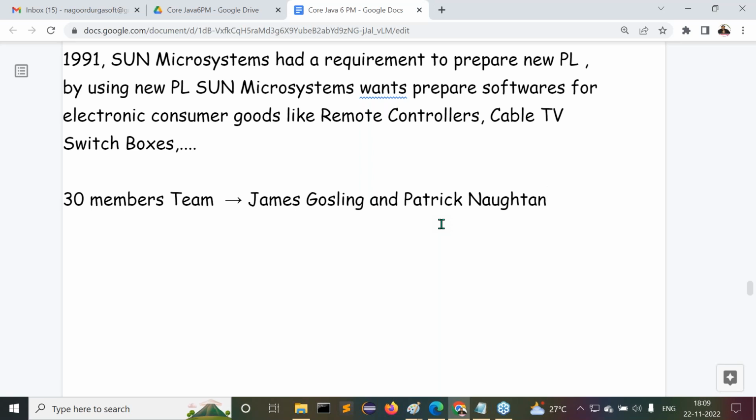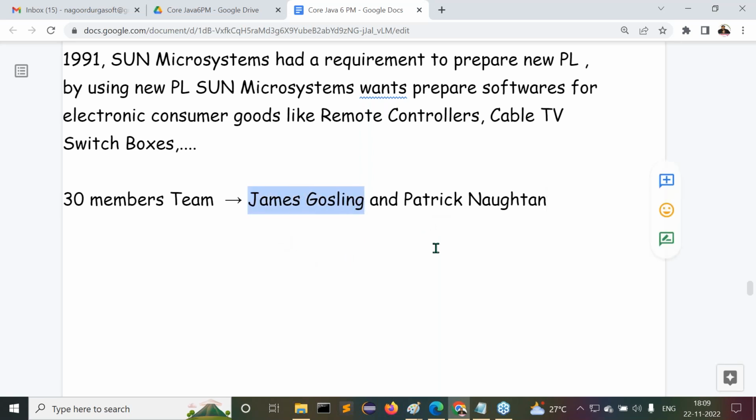Sun Microsystems had a requirement to prepare a new programming language to prepare software for electronic consumer goods, that is, hardware products like cable TV switch boxes or remote controllers, and so on. So to prepare the new programming language for this requirement, Sun Microsystems gathered a team of nearly 30 members, led by James Gosling and Patrick Naughton.